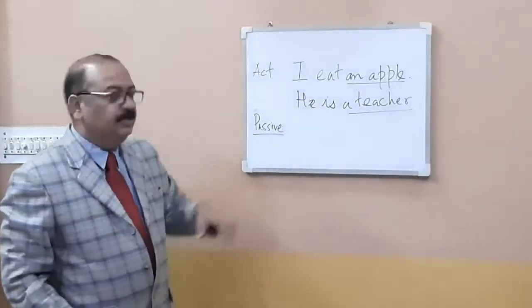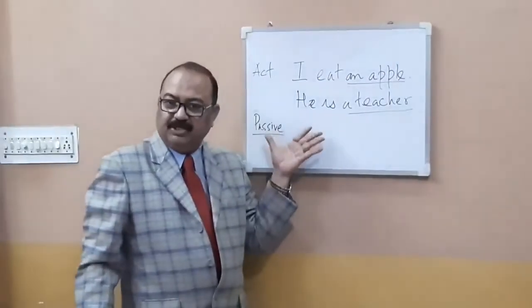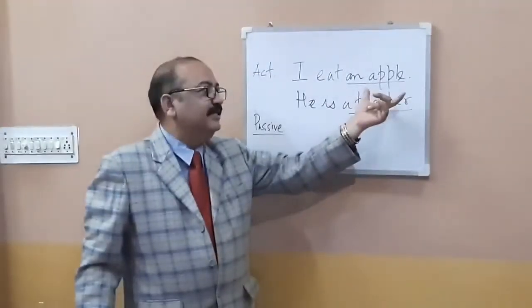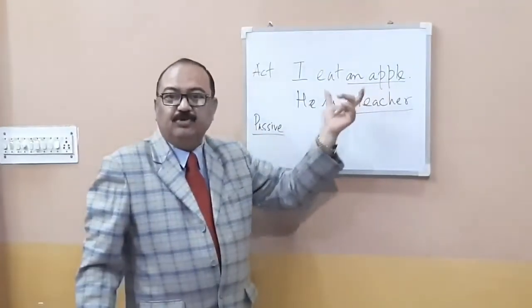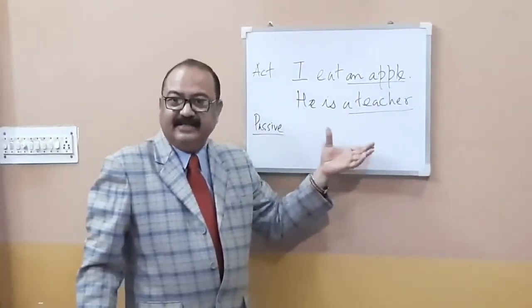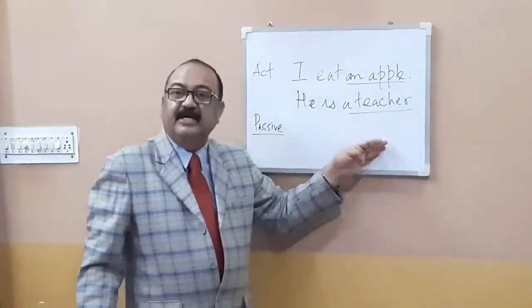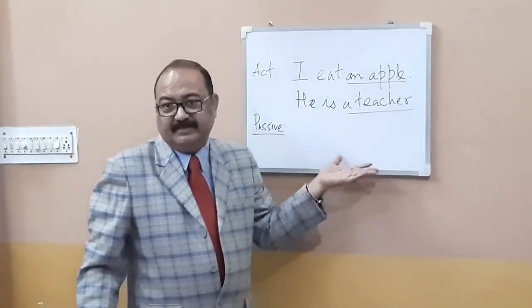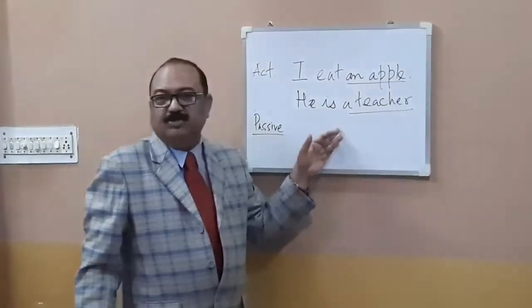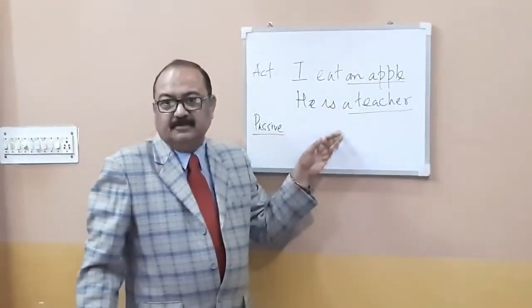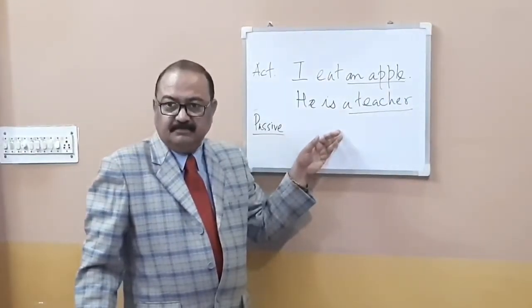How do you check it? If you are able to make a passive voice, then that means that is an object. And if you are not able to make a passive voice, then it is not an object. It can be a complement or it can be an adverb for that matter. He is a teacher, you cannot make a passive voice. Yes, sir.